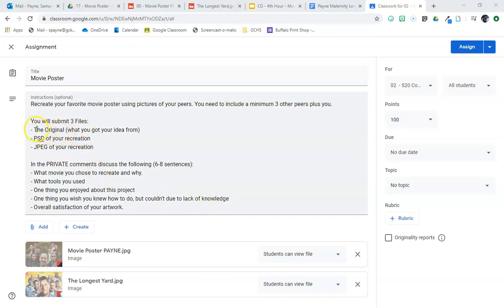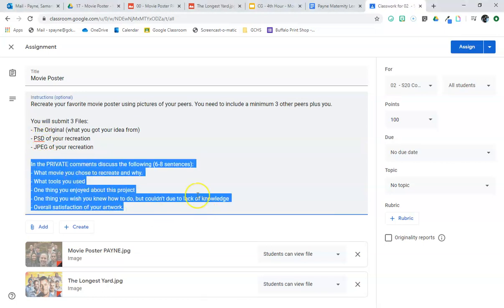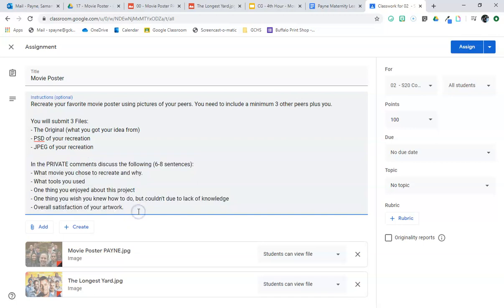So you're going to be submitting 3 files: the original, a Photoshop PSD file, and the JPEG of your creation. Also super, super important, in the private comments, you are going to discuss in 6 to 8 sentences these questions, okay? 6 to 8 sentences in the private comments discussing these questions in addition to your assignment.